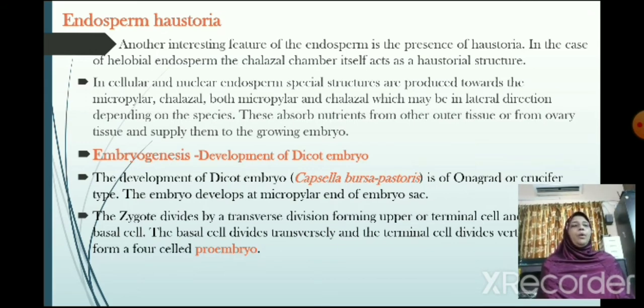Embryogenesis, development of dicot embryo. The development of the dicot embryo, Capsella bursa-pastoris, is of the Onagrad or crucifer type. The embryo develops at the micropylar end of the embryo sac. The zygote divides by a transverse division, forming an upper or terminal cell and a lower or basal cell. The basal cell divides transversely and the terminal cell divides vertically to form a four-celled proembryo.